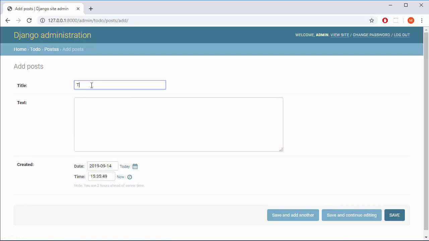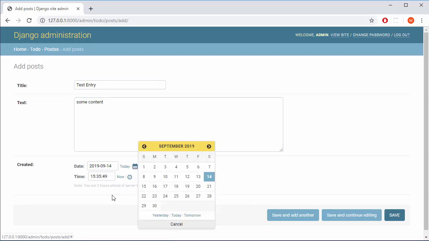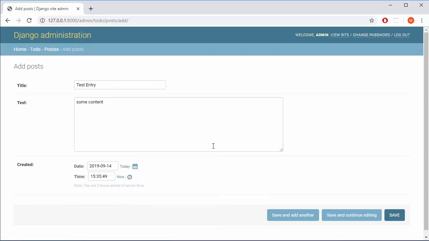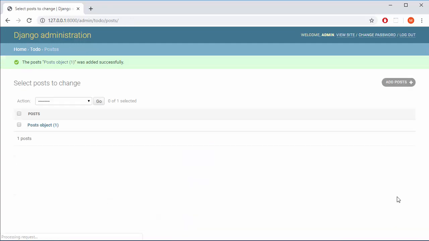So test entry or something like that, who cares, and some content, and I don't need to mess around with dates, it's already done. And when you press save, there you go.